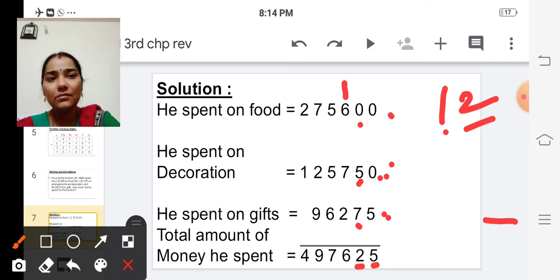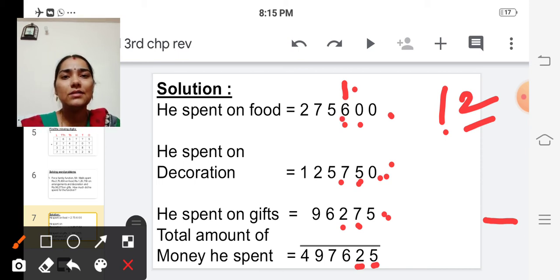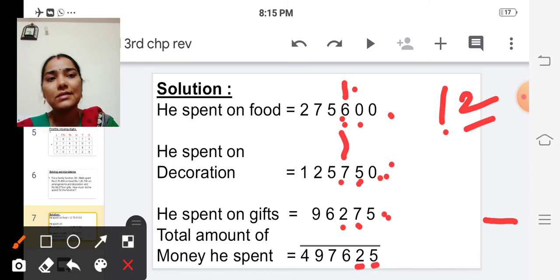So in hundreds place we are having 4 numbers to add. What are the numbers? 1 plus 6 plus 7 plus 2. So first let's add 1 and 6. 6 plus 1 is 7. 6 in the mind, 1 in the finger. After 6, 7. The next we are going to add 7 plus 7.